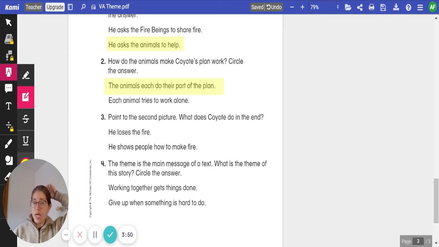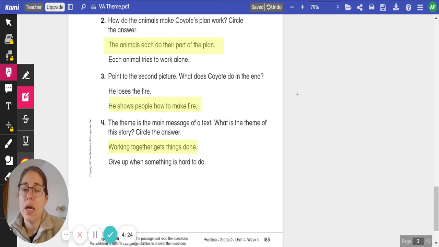All right, number 3 and 4 you're going to do on your own, and they work with figuring out what the theme is. Number 3, point to the second picture. What does Coyote do in the end? Does he lose the fire, or does he show the people how to make fire? And number 4, the theme is the main message of a text. What is the theme of this story? Circle your answer. Is it working together gets things done? Or is it give up when something is hard? Go ahead, pause the video and click play when you're ready to review.